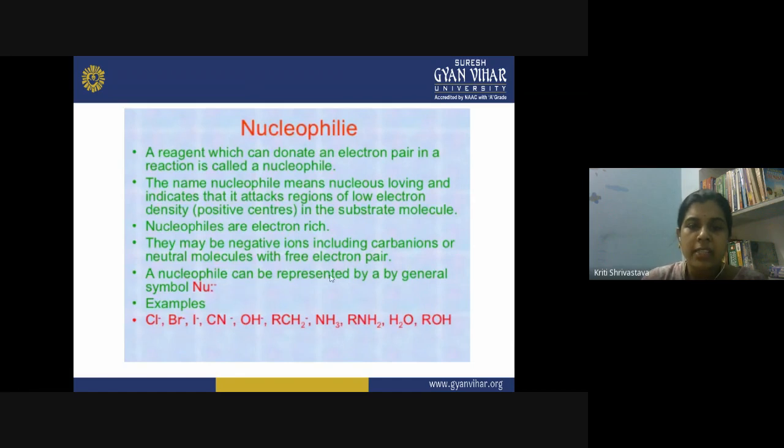A nucleophile is represented by the general symbol Nu, and examples are given here. We have chloro, bromo, iodo, cyano, hydroxyl groups. Then ammonia, where the nitrogen contains a lone pair of electrons, so it can donate these electrons. Then amines, and the water molecule, where the oxygen atom contains 2 lone pairs of electrons, which it can donate into the positive center, so it is also a type of nucleophile. Again, in the case of alcohols, the oxygen atom containing lone pairs of electrons becomes a nucleophile. So this was about the nucleophilic species.